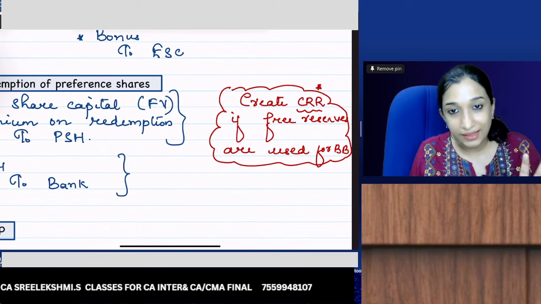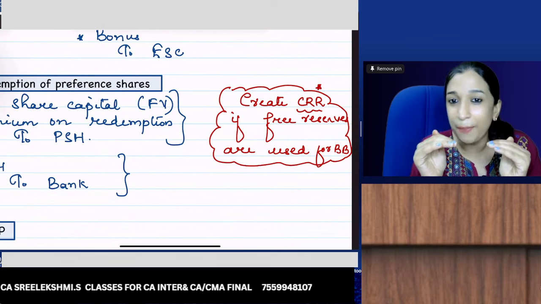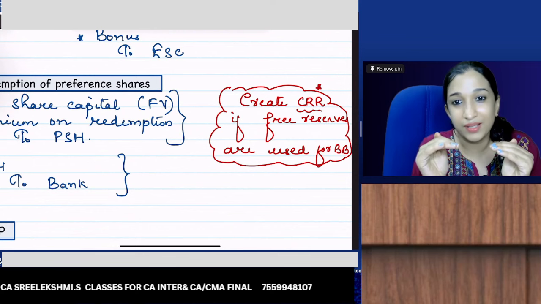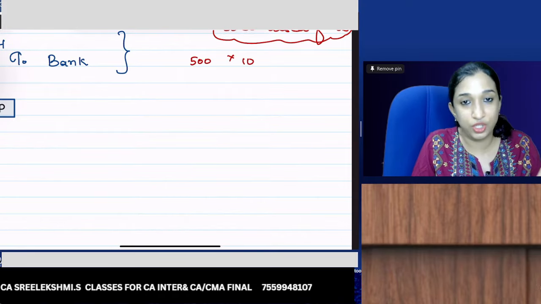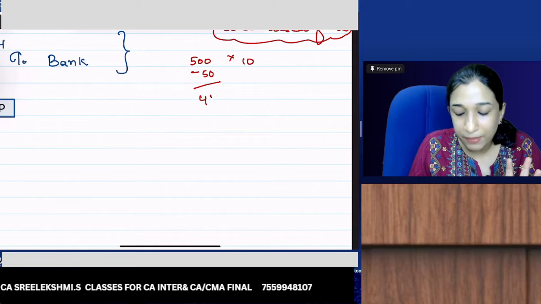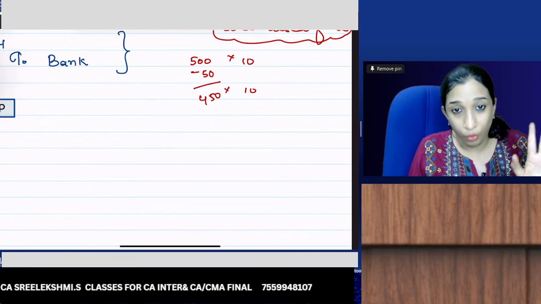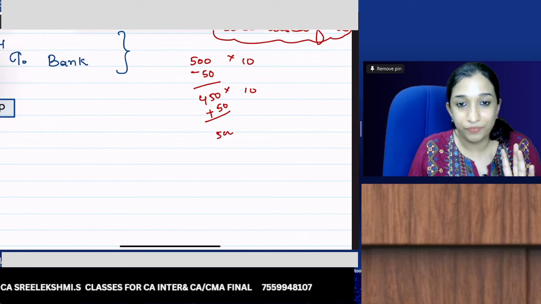The concept is that when preference share capital or equity share capital is reduced, the share capital should come back to its original state. If equity share capital was 500 equity shares of rupees 10 each, of which 50 shares we bought back, my share capital becomes 450 into 10. What the Companies Act is saying is, bring it back to 500.